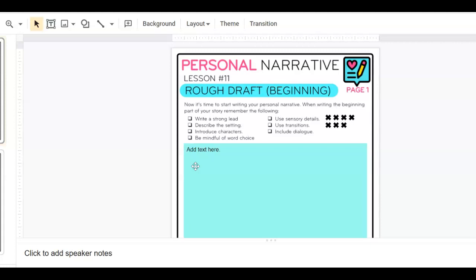Then the next day when we have writing and we're working on day 11 part 2, I'm going to have you go back to this checklist and look to see what can you add, how can you make that beginning better. Do you need a stronger lead? Did you use one of the leads that you wrote in our previous lesson, or did you come up with a new one, or do you even need a stronger one still? So we'll talk more about that in day 11 part 2.